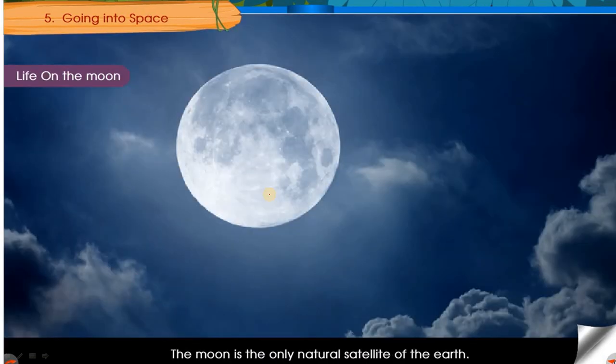Next, we have already discussed the moon in the previous chapter. So what is a moon? Moon is a natural satellite, remember. What does natural mean? There are two types of satellites. One is a natural satellite, which is not made by man, it is made by nature itself. The moon has been there for many years. And artificial satellites are satellites which are made by man.